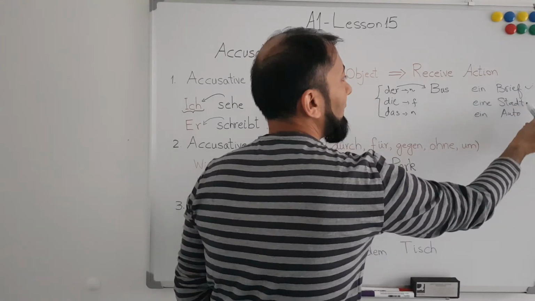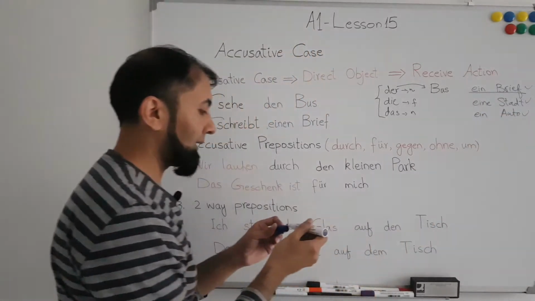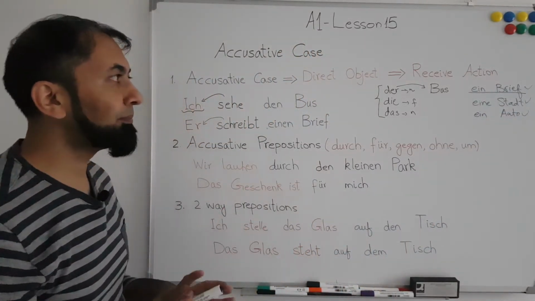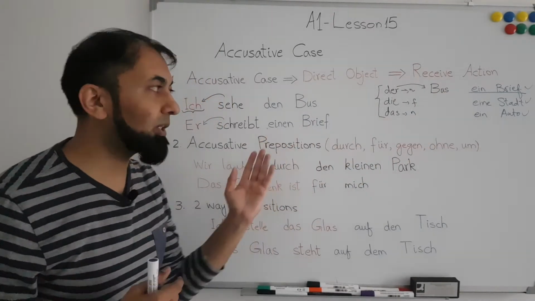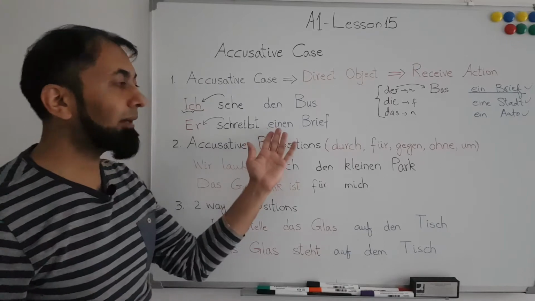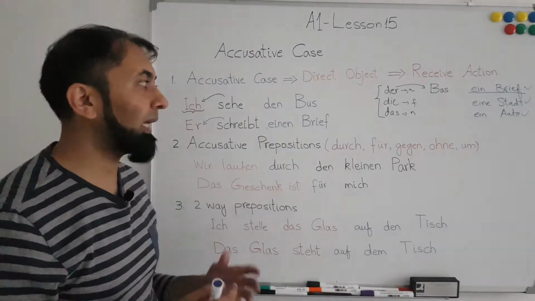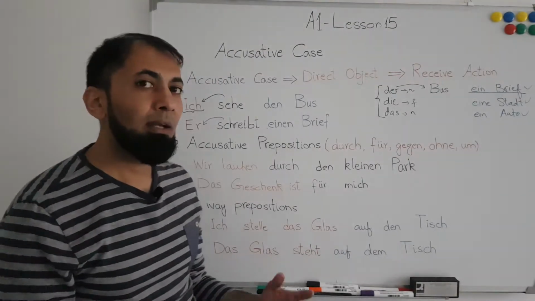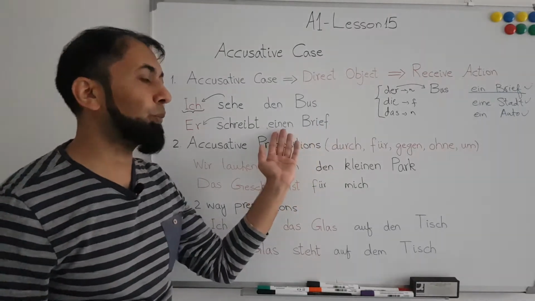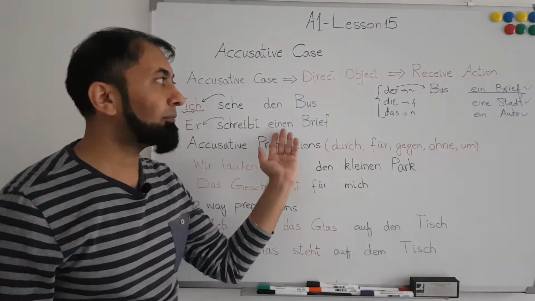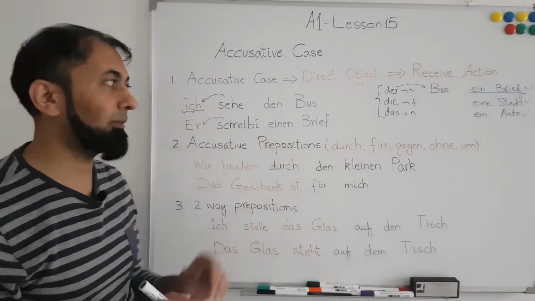Here we have taken this example. So we see that now it's not ein Brief, it's einen Brief, which indicates that the indefinite articles in the accusative case will also change. So wherever we are dealing with the direct object of the sentence and we are going to use indefinite articles, we will have to check what the indefinite articles are in the accusative case, and apply them accordingly.